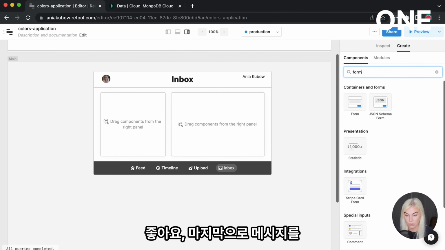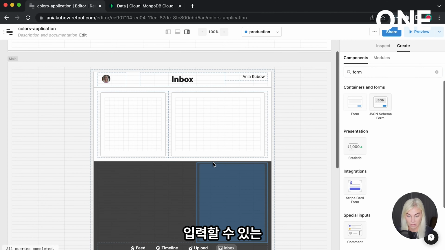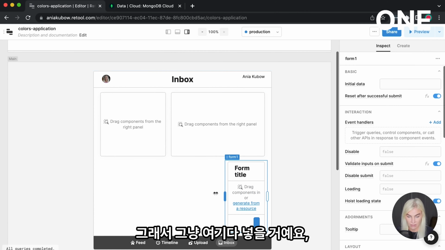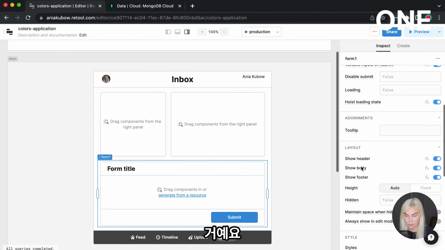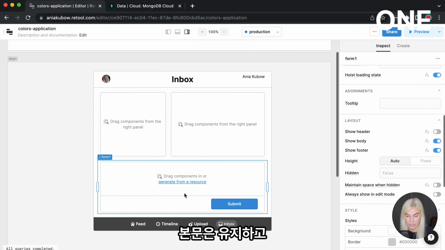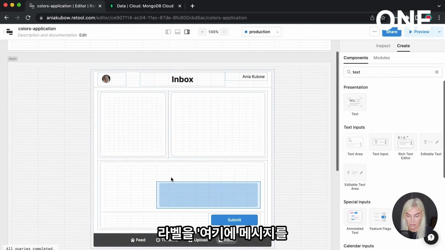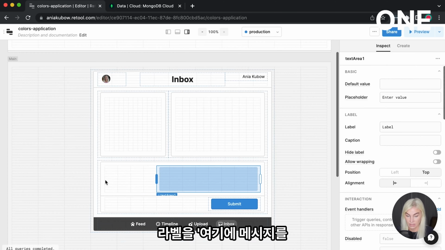And finally, I'm going to have a form, because the form is going to submit the message that we type. So I'm just going to whack that in here, just like so. I'm going to get rid of the header. I'm going to keep the body, and then I'm just going to have a text area as well. So let's put in a text area like this.